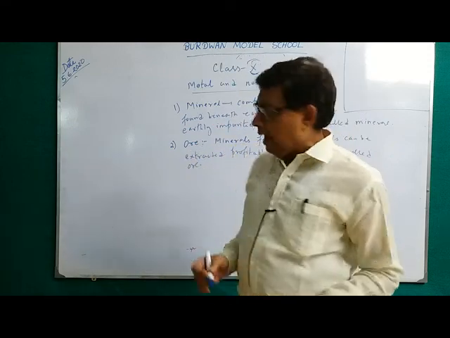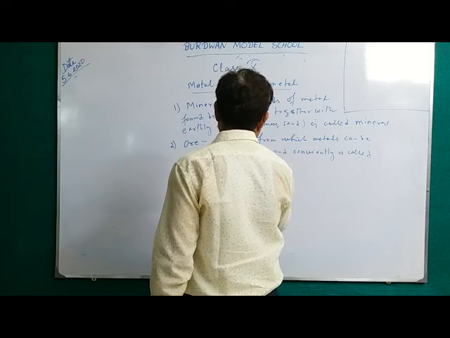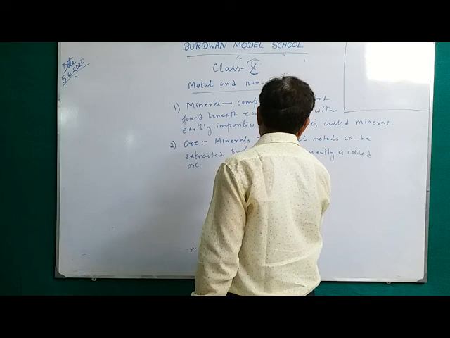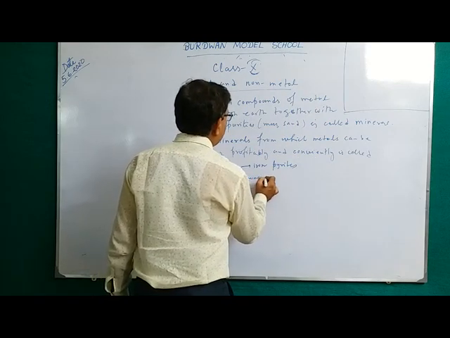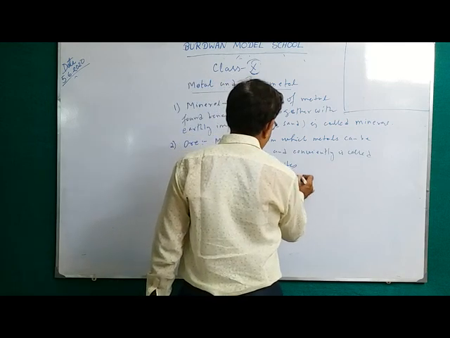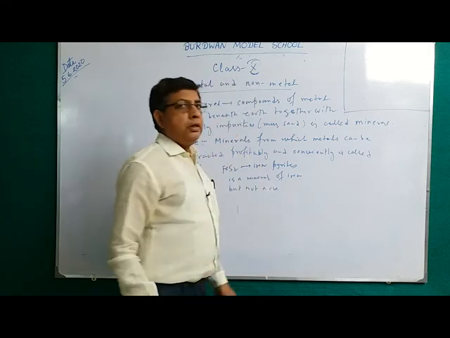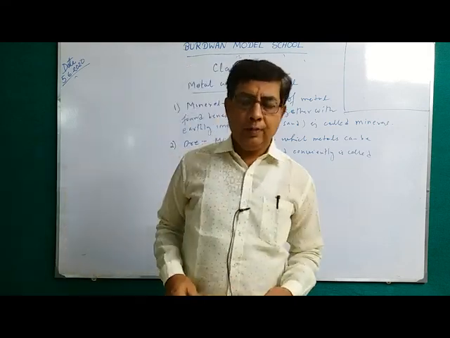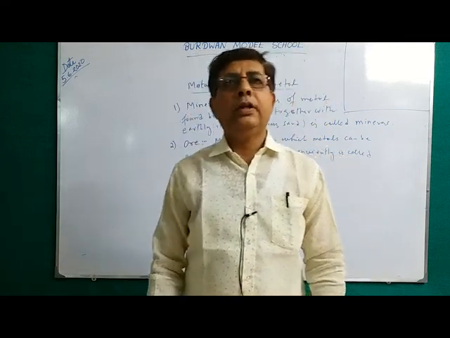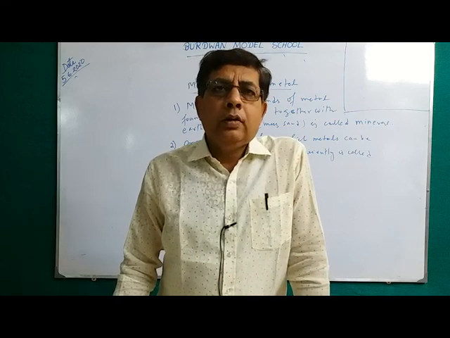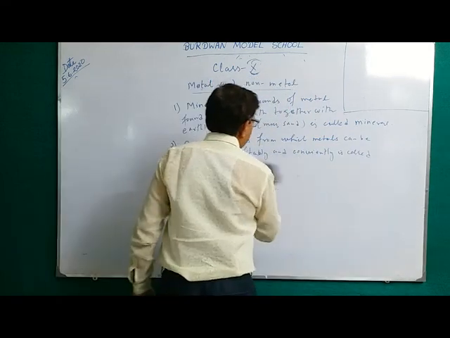For example, iron pyrites, FeS2, this is known as iron pyrites. Iron pyrites is a mineral of iron but not an ore. Why? Because it is very difficult to extract iron from iron pyrites. But hematite and magnetite, Fe2O3 or Fe3O4, are the ore of iron. So you remember some important ore of some important element.